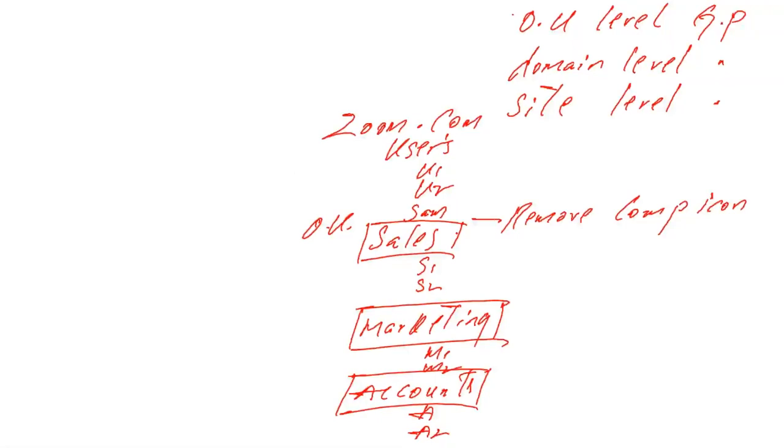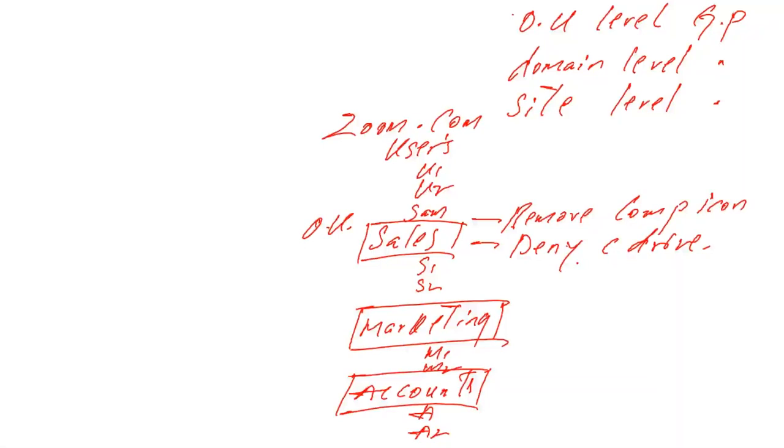Can we restrict? Yes. If I apply a policy on the sales OU, who is going to be restricted? The users. So this time I'm applying a policy on the C drive, saying deny C drive. We'll see in our next lab how to restrict the drives. Our next lab heading is: how to restrict the drives by using group policies, or restricting the C drive by using group policy. We'll see how to restrict or deny the C drive by using group policy.